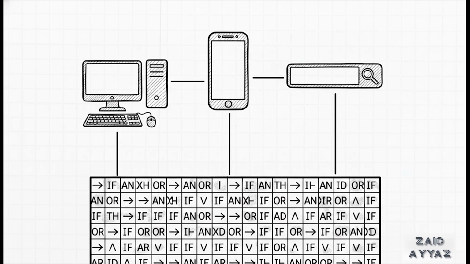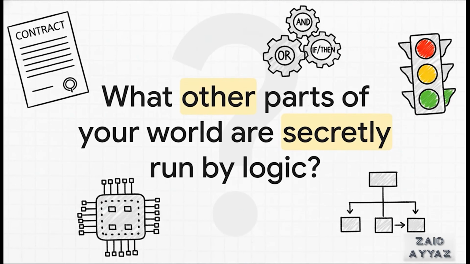So when you boil it all down, propositional logic isn't just some abstract topic in a math class. It's the rigid, reliable, and totally invisible language that powers our digital world, from the code that runs your car to the search bar on your phone. And that leaves us with a final thought. Now that you can see the structure, the ands, the ors, the ifs, and thens, what other parts of your world, maybe things you've never thought about before, from legal documents to the rules of a board game, are secretly being run by these very same rules of logic?